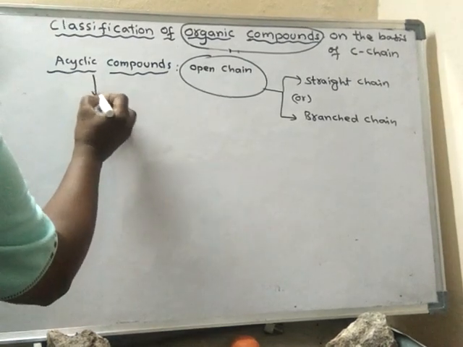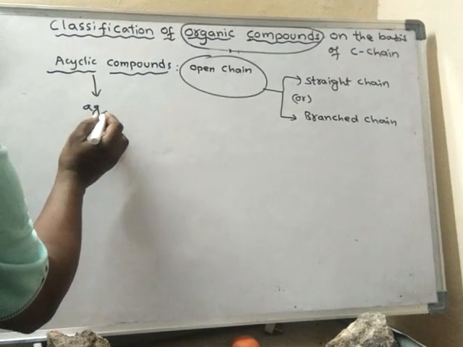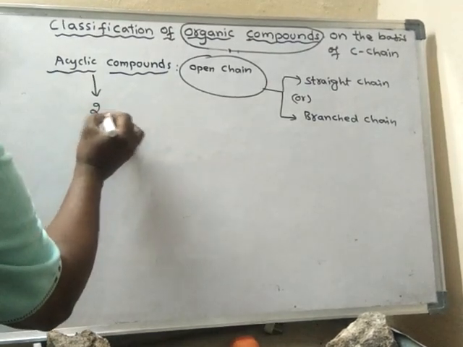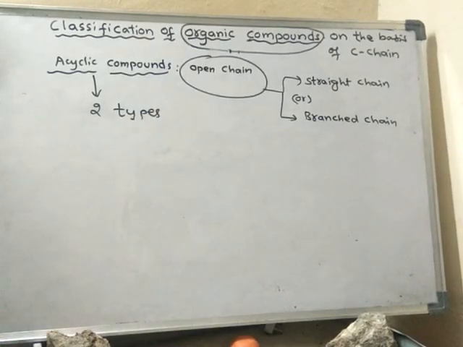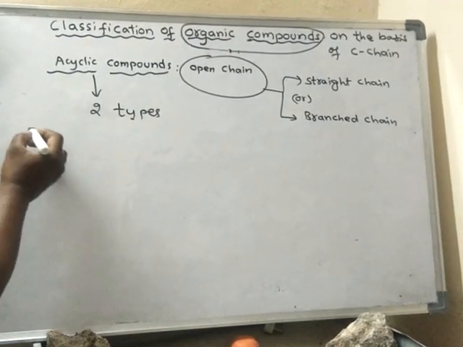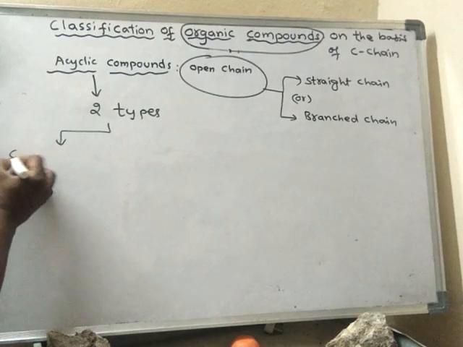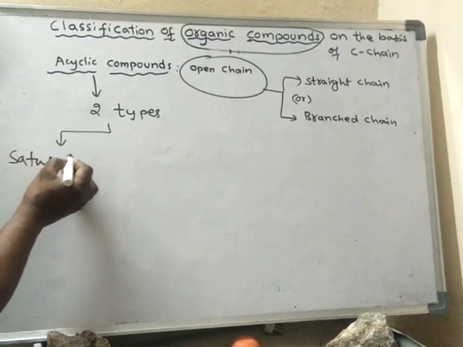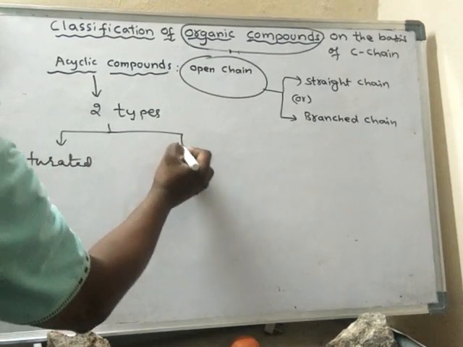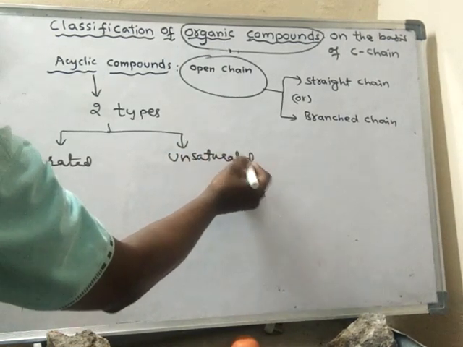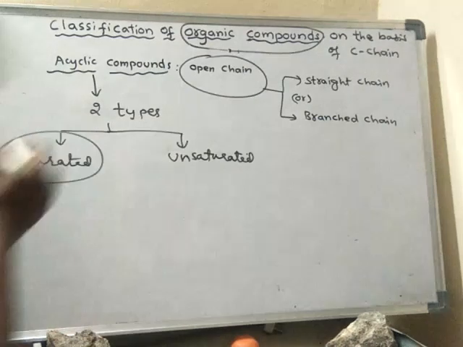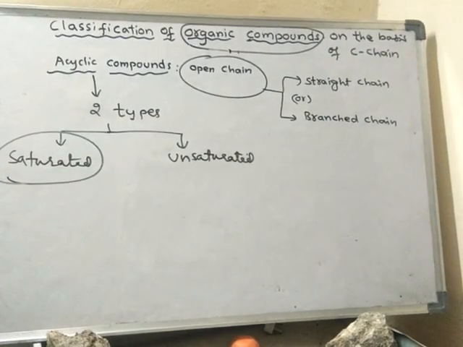So these are again 2 types. What are they? Saturated and unsaturated. We learn about saturated now.